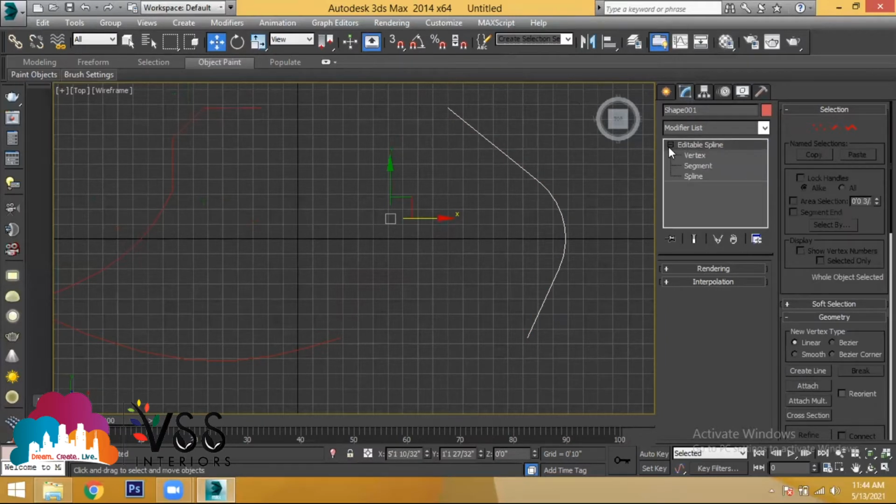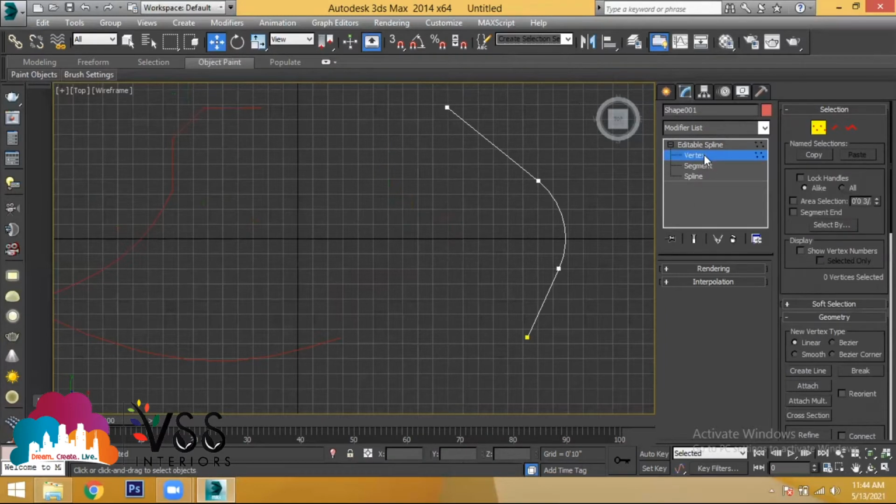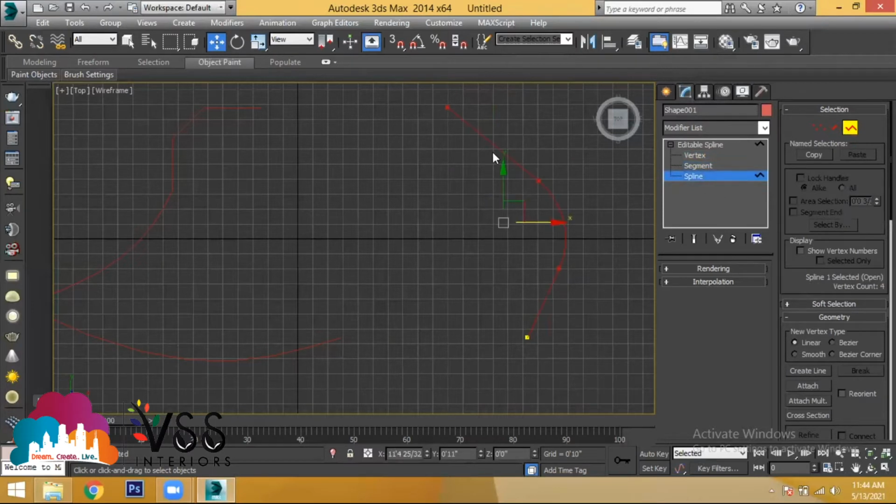Use this expand option. In the expand option, you find an option called vertex, an option called segment, and an option called spline. Vertex, segment, and spline. When you choose vertex, you are able to select the endpoints like this, and you are able to adjust the curves. When you have segment, you are able to select the lines. When you have spline and select the object, it is completely a single object.